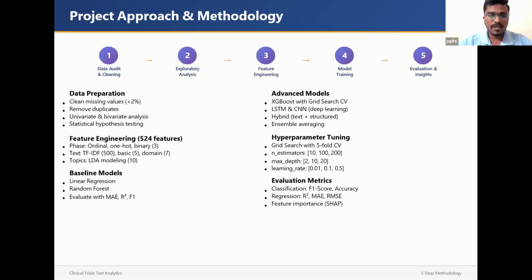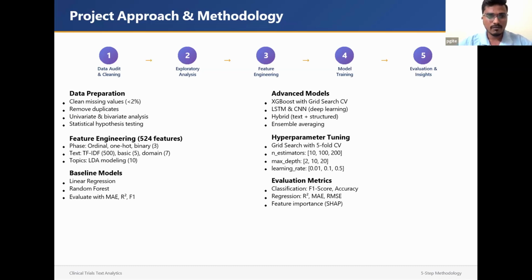To begin with this project, I first audited the data set, and I saw a few missing values in the phase column. Many of you might be aware of the phases clinical trials go through: phase one, phase two, phase three, and phase four.